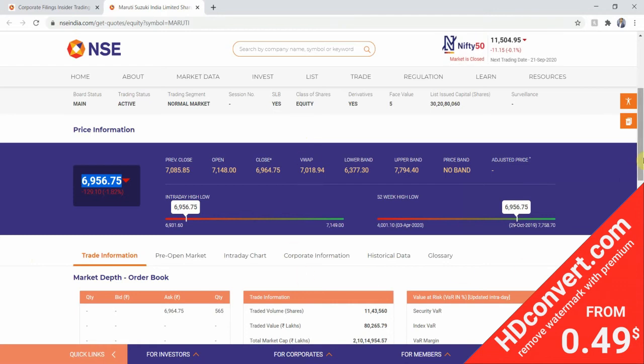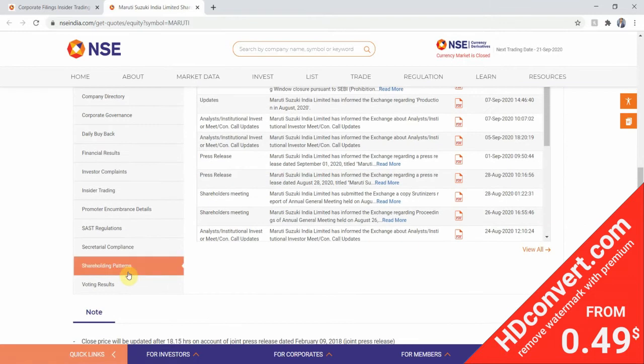So it is possible that some of you might have a small account and you wouldn't want to invest in such a highly priced stock. So you can just go ahead and ignore it. But for the sake of doing the analysis, I will also analyze the Maruti stock, ignoring the fact that it goes way beyond my capacity of buying the stock. Okay, so we'll again copy the process, that is going to corporate information.